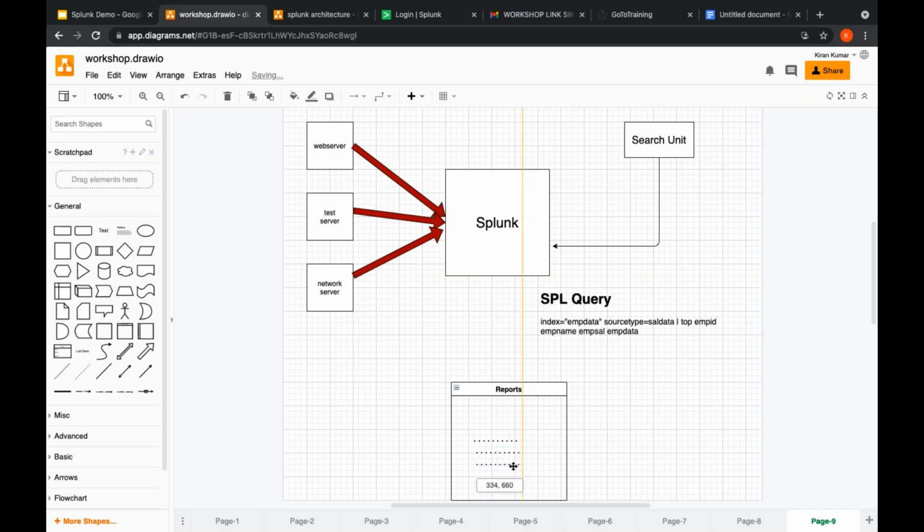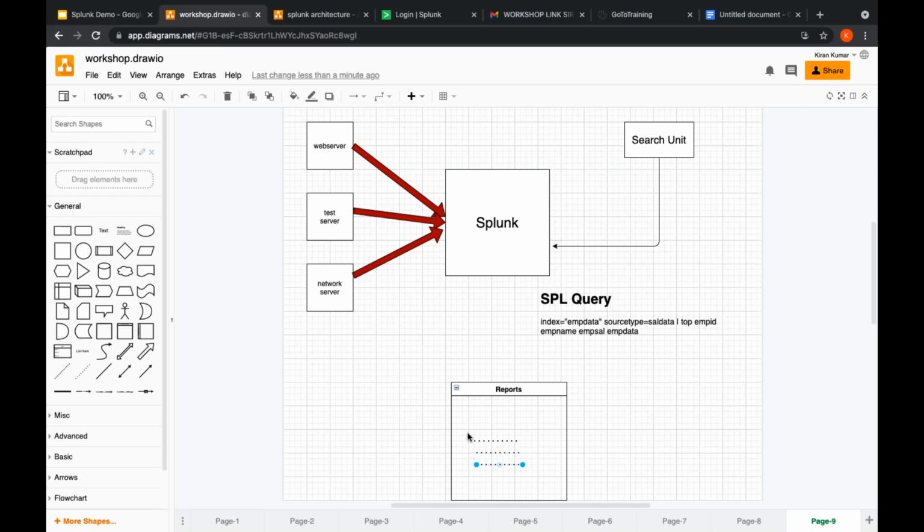So like this you can generate the reports and produce beautiful visualizations. The Splunk developer will be writing SQL queries, and taking these queries, the search unit will search in the Splunk storage and produce the reports whatever we want. Okay, so is this useful or not?